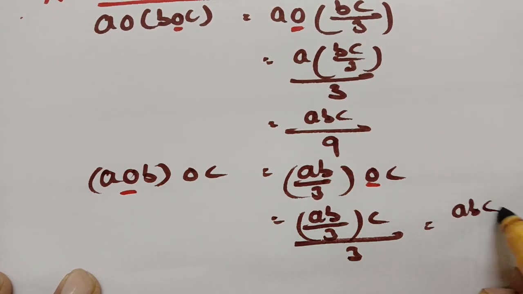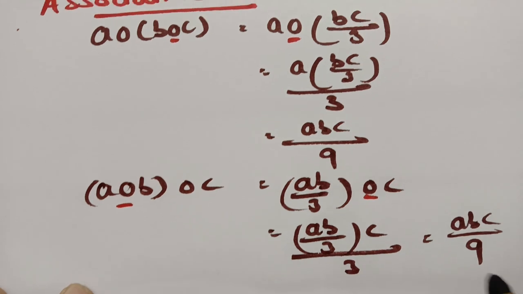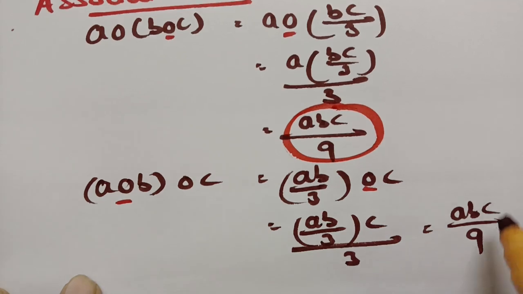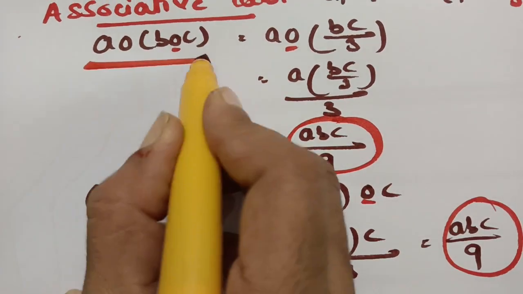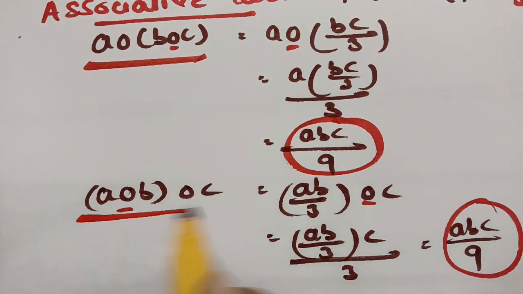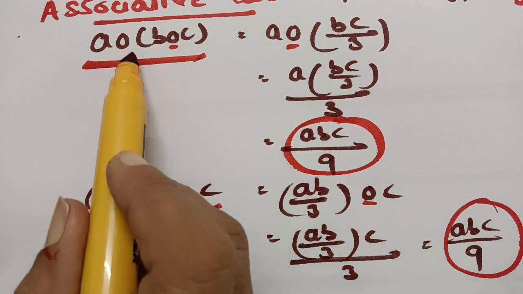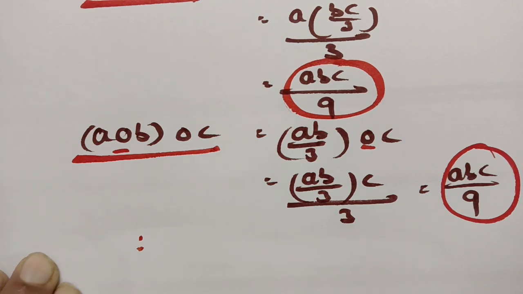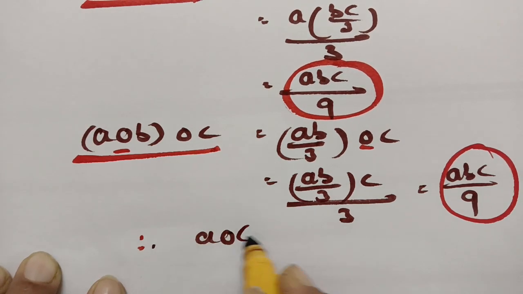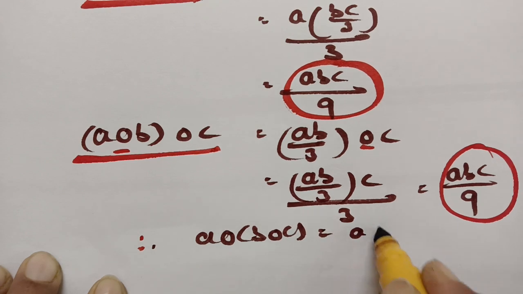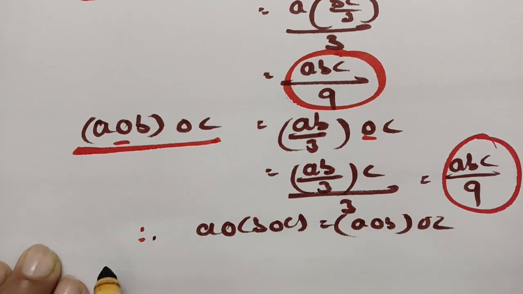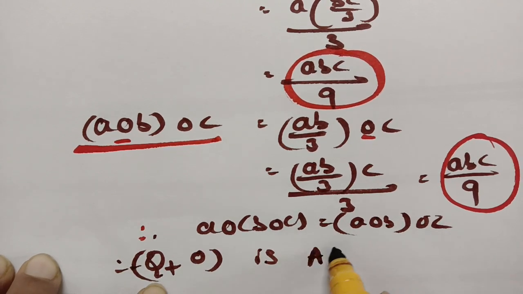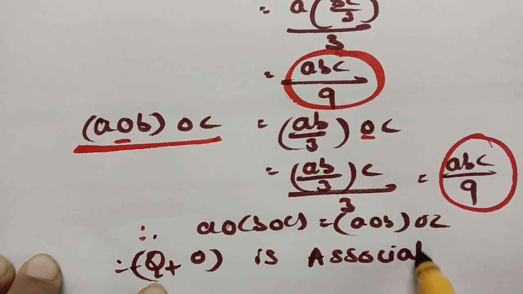So this will again be ABC by 3 times 3, which is 9, and here also ABC by 9. If you observe these two, this is ABC by 9 and this is ABC by 9, this is the A circle (B circle C) value and this is the (A circle B) circle C value, and both the values are the same. Therefore A circle (B circle C) is equal to (A circle B) circle C, and therefore Q plus, circle is associative. Clear?